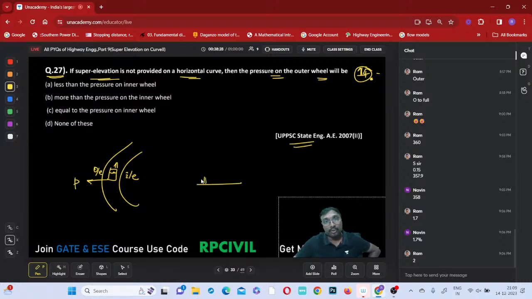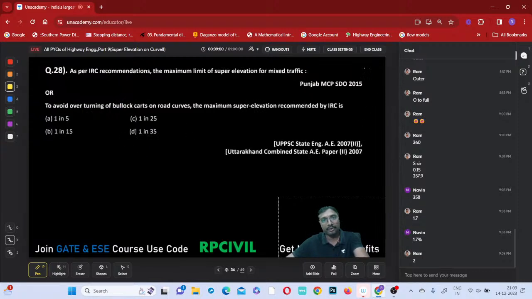So when you consider this road, how will it act if you just observe? The centrifugal force P will be acting on this left hand side, the outer edge side. Therefore the pressure will be more here and less here. More pressure will occur on the outer wheel side, that is outer wheel, this is inner wheel. The pressure on the outer wheel is more than the pressure on the inner wheel. Which one is correct? Pressure on the outer wheel is more and pressure on the inner wheel is lesser. Yes, absolutely.